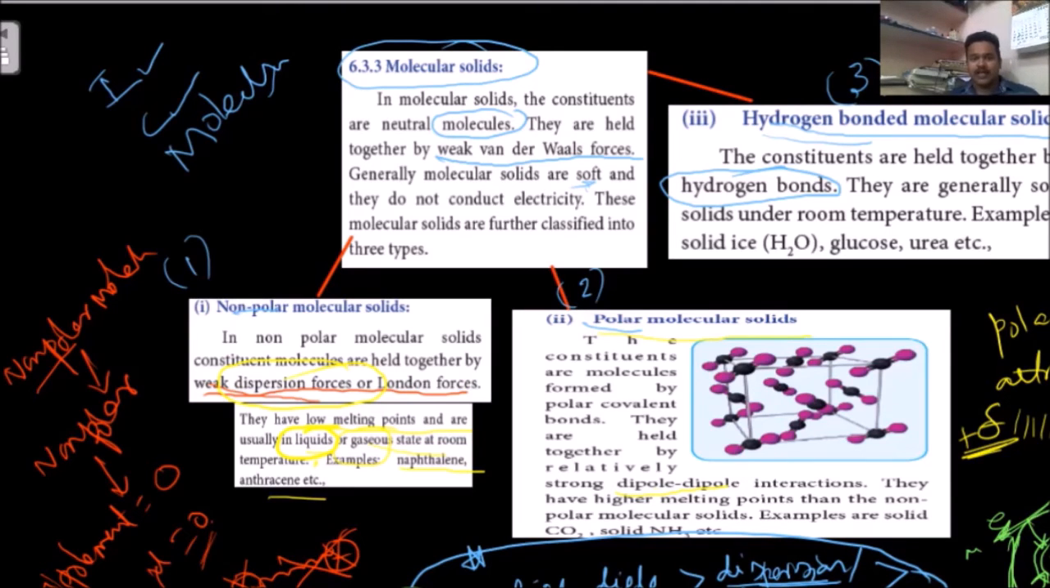When you are giving a category, the first place you are going to give to polar. Second place you are going to give for non-polar. Third place you are going to give for hydrogen bonded molecular solids. When you are talking about their melting points, okay, this is the classification of that three.